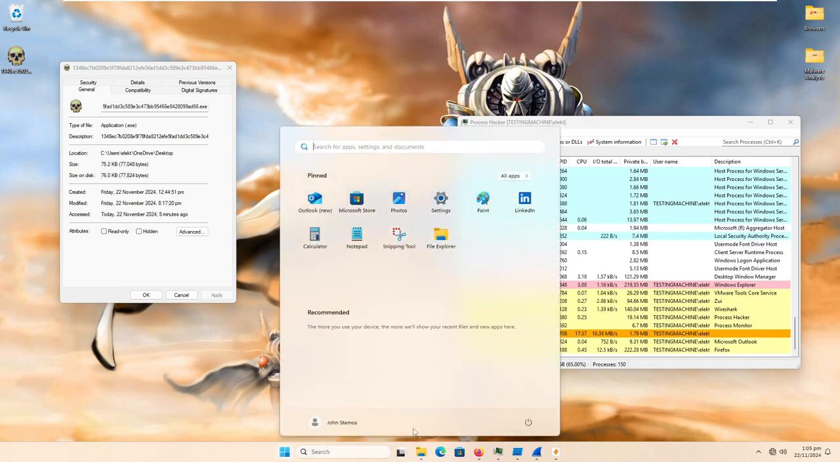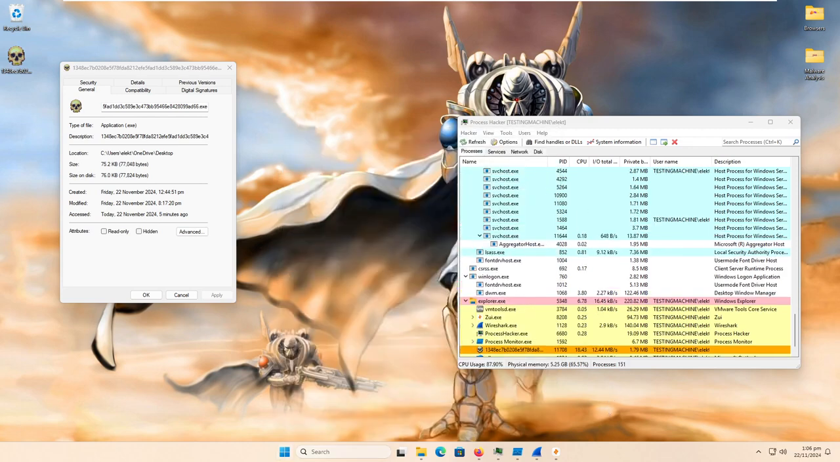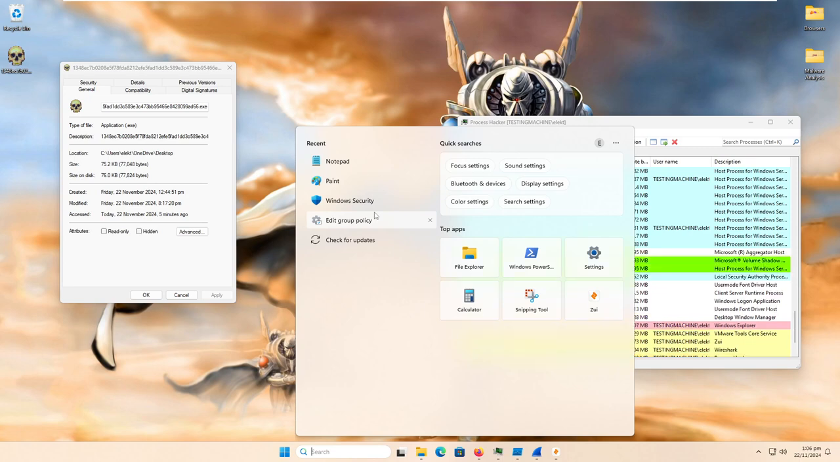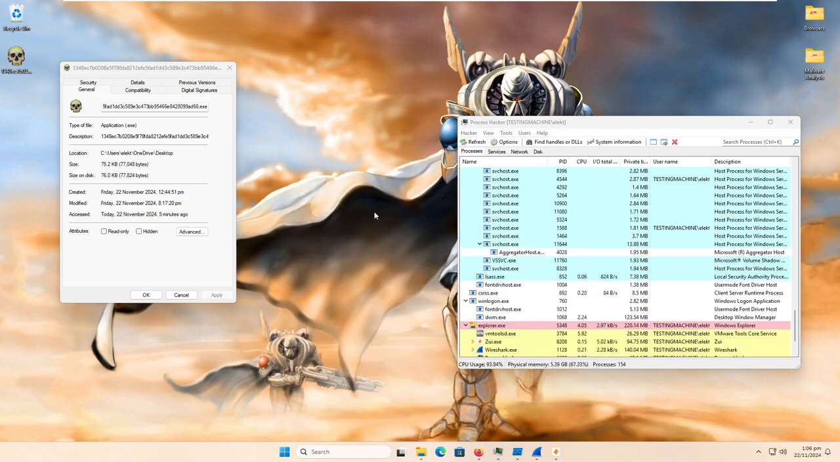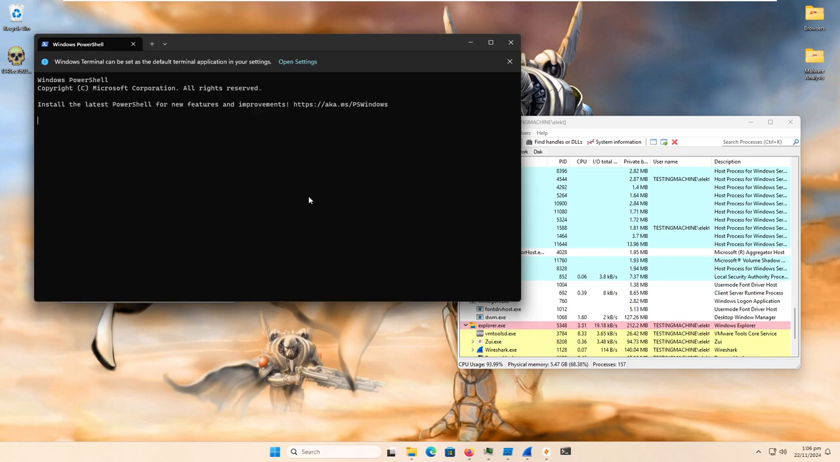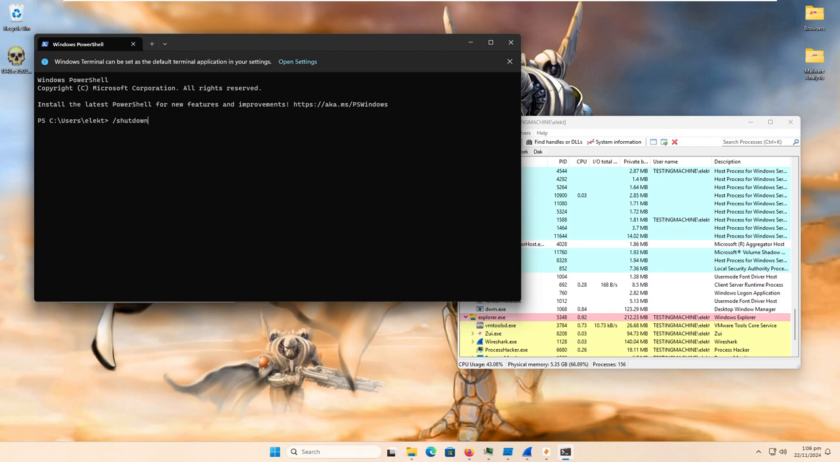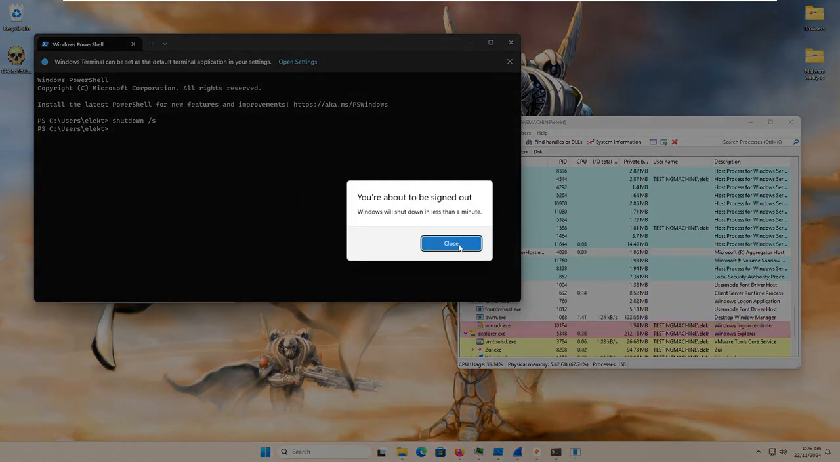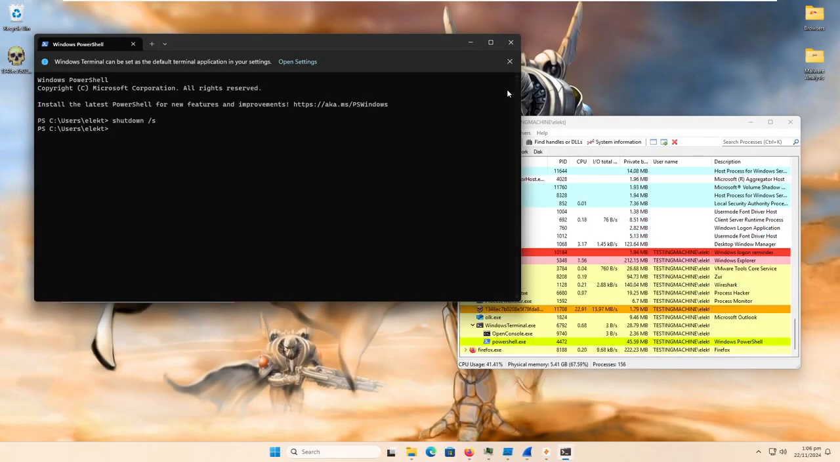We could just click the shutdown icon and do restart from here, but that's boring. Let's do it a different way. Let's go to terminal, and let's go to shutdown. Oh, wait, that's wrong. Shutdown /s. You're about to be signed out. Windows will shut down in less than a minute.